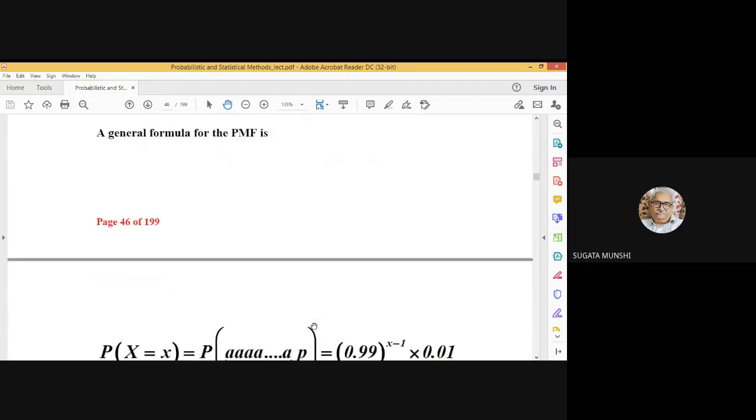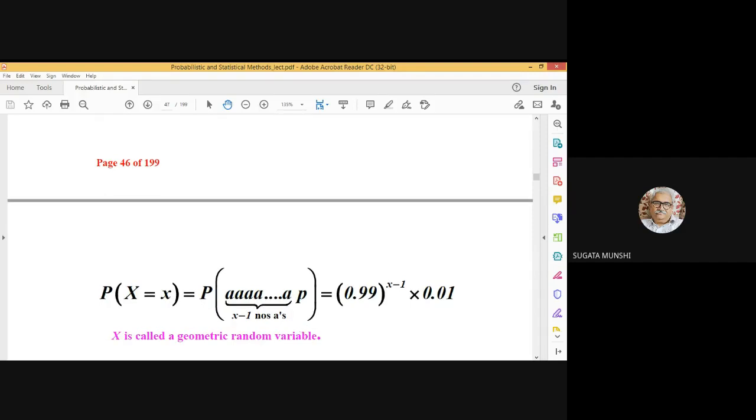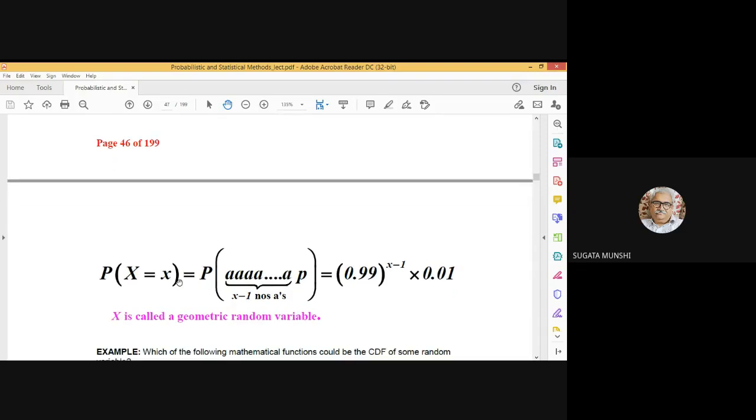What will be the general formula for the probability mass function? Probability of capital X equal to small x. It will be the probability of x minus 1 number of absences and 1 presence. So it will be 0.99 to the power x minus 1 into 0.01. So that is the expression for the probability mass function. Now, random variables of this variety, because of this nature of the expression, are called geometric random variables. All right.